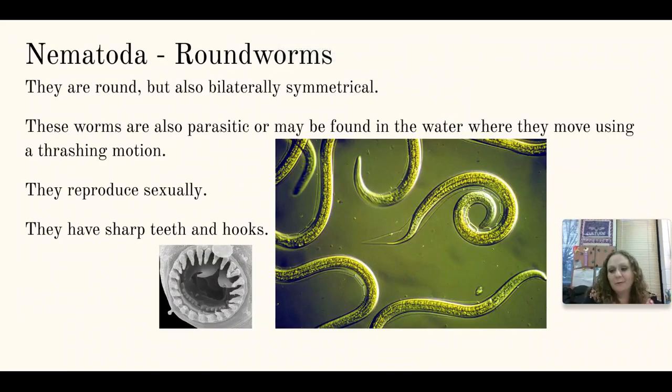Phylum Nematoda, or roundworms, are also bilaterally symmetrical, despite the fact that they're round. These worms typically are going to be parasites. Sometimes they're found in the water where they move using a thrashing motion. They reproduce sexually, and these guys are going to have sharp teeth and hooks.